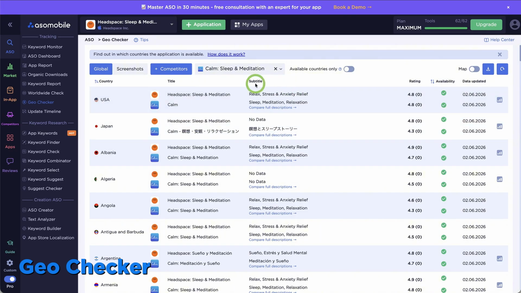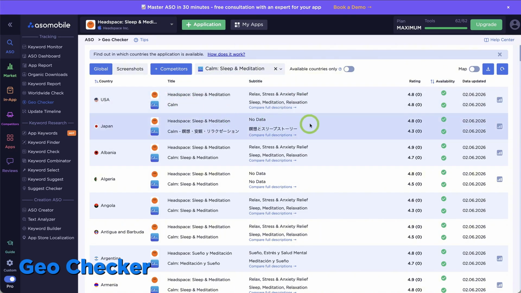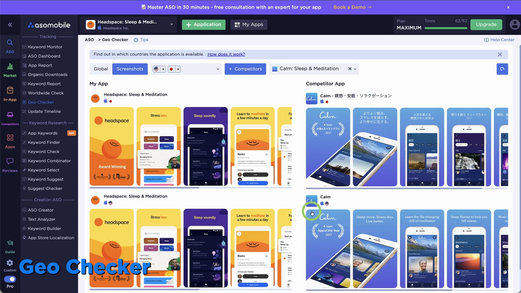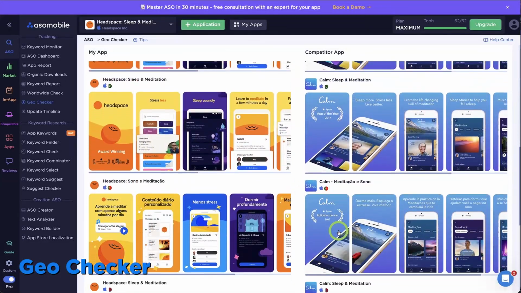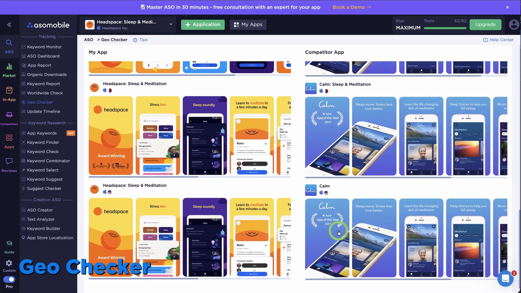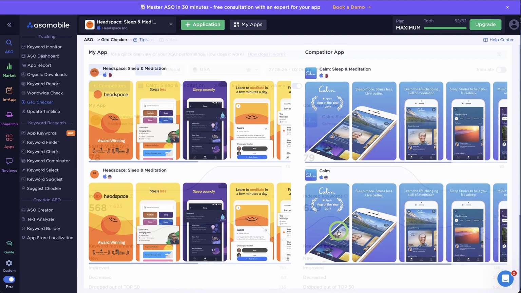In the US, the focus is on sleep stories and celebrity voices. In Japan, inner peace, mental clarity, minimalist visuals, a completely different message. Calm is localized in 25 plus markets and adapts not only the language but also the positioning for each culture. And it pays off, 40% of all downloads come from outside the US. That's a direct result of this.